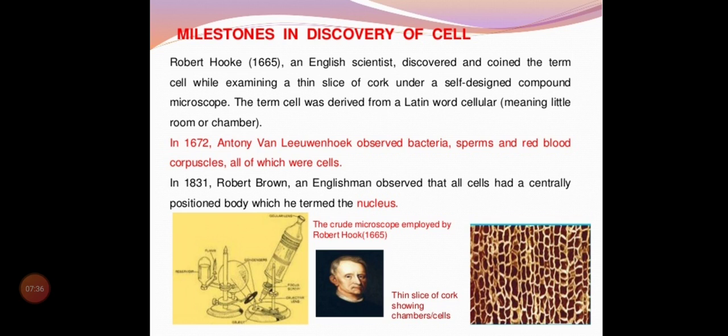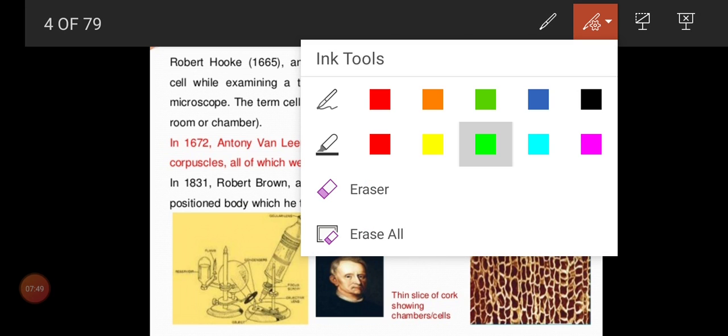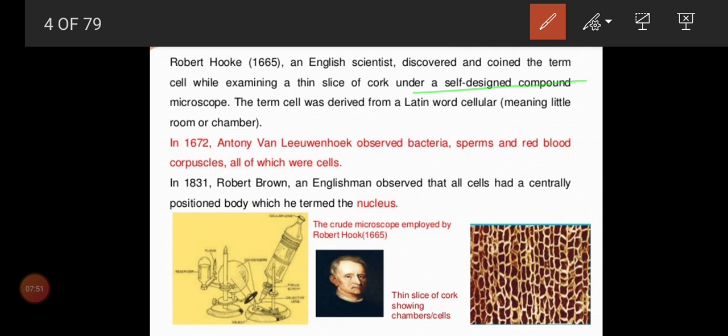And what microscope did he use? He didn't use what we are using in our lab, like the compound microscope. He used his own designed microscope, that is a self-designed compound microscope. What we are using is not Robert Hooke's microscope. So now look at this. This is the microscope which was used by Robert Hooke to observe the thin slice of cork. Okay, this is a self-designed microscope.